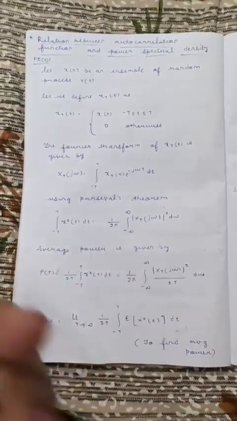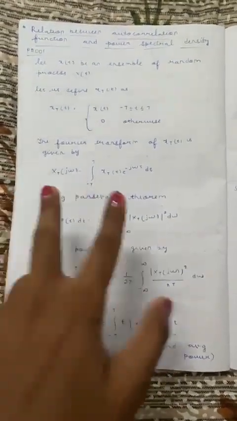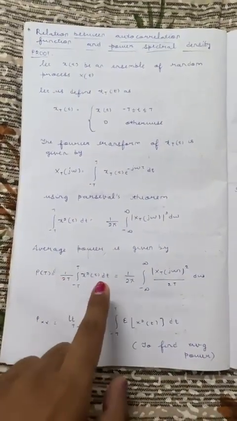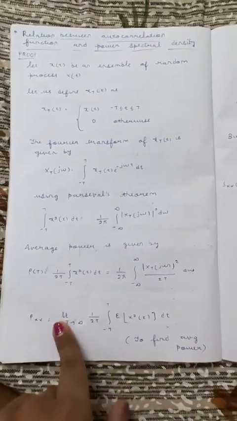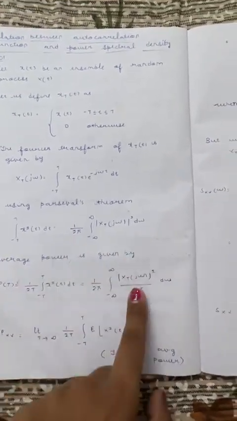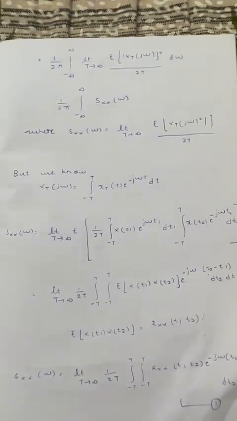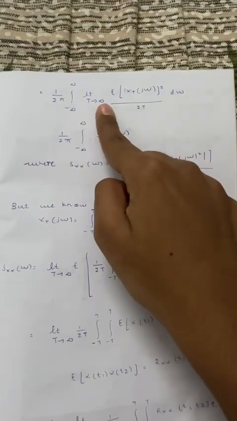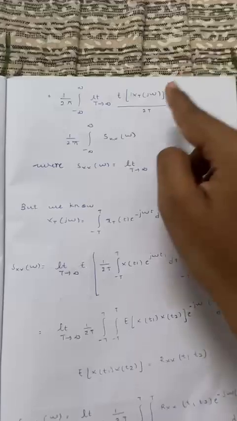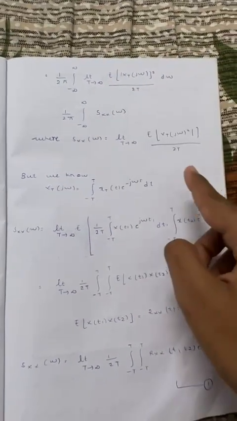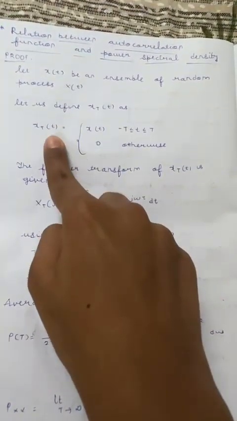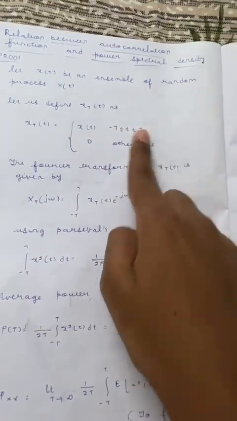So we need to apply the said conditions on both sides, that is, divide by 2T, let T tend to infinity, and apply the expectation of x(t). This is nothing but the average power, and we need to apply the same thing on the RHS as well. So we are applying the limit T tending to infinity, dividing by 2T, and applying the expectation. Now this is nothing but S_xx(ω). We already know what X_T(jω) is. We defined previously that x_T(t) is x(t) when t lies between -T to T, and that is the formula of the Fourier transform. The same thing we are applying here.